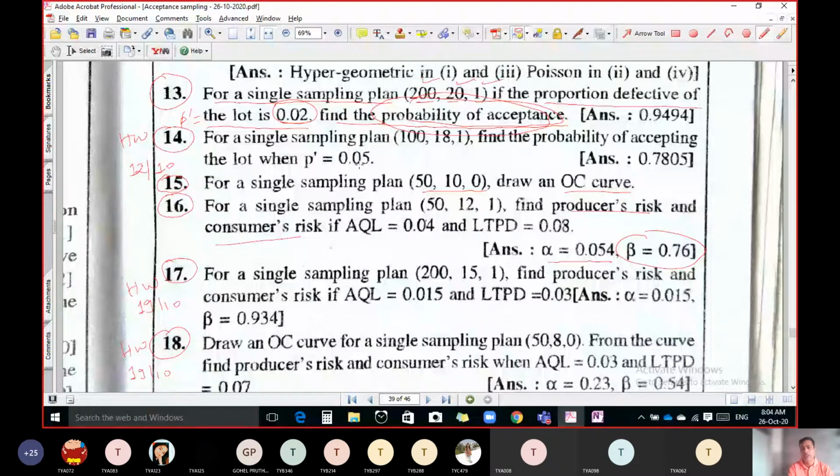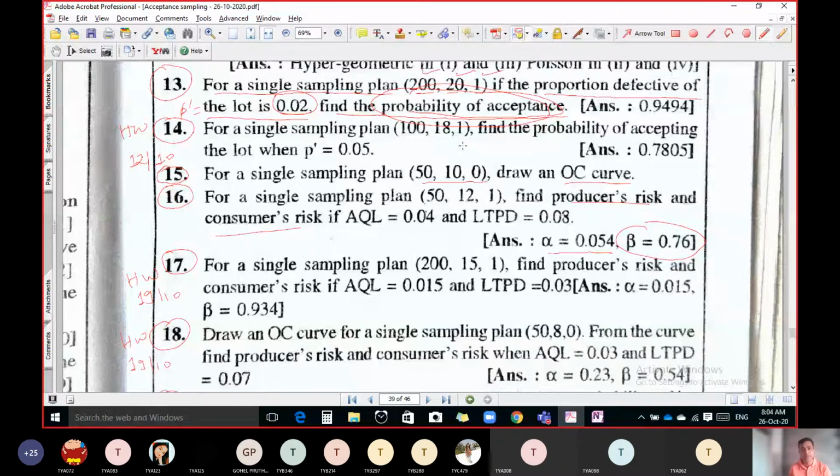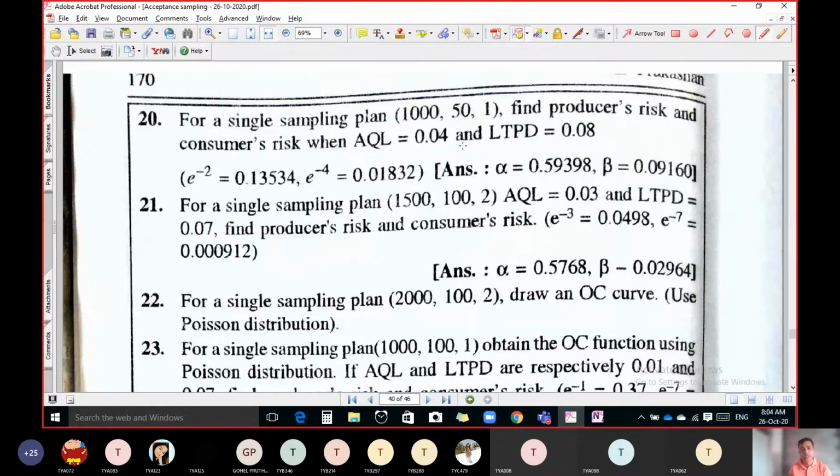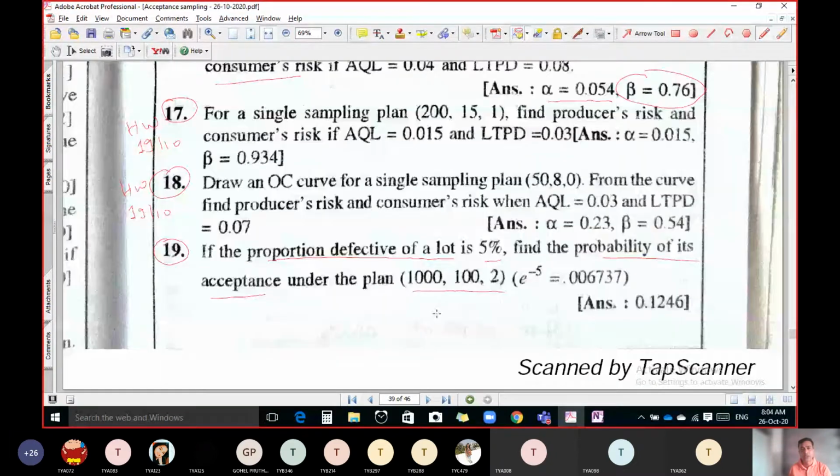The only difference is that here our plan is 1102. The proportion of defects is 5%, and we have to find the probability of accepting the lot. Now see, the question is for single sampling plan 1102. If P dash is 0.05, what is PA?